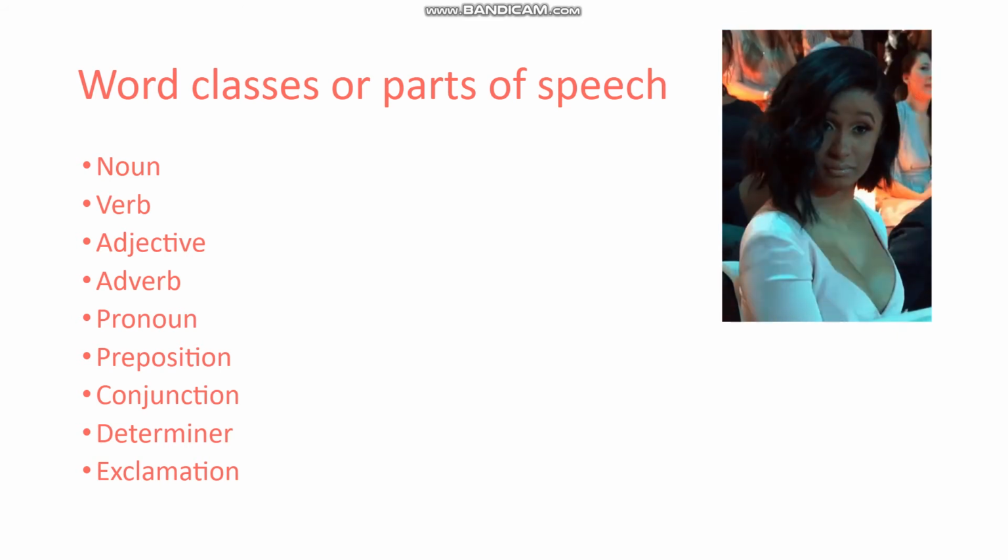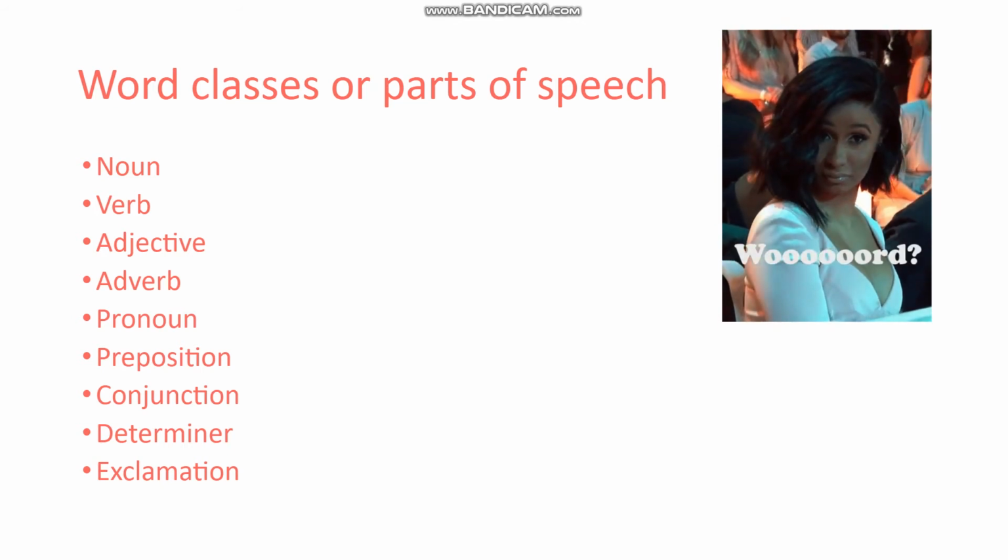So I will be talking briefly about each category, when they are used, how to recognize them, and give some examples. So in order to help you, I recommend you make some notes for yourself. I'll try to give you enough time for that.